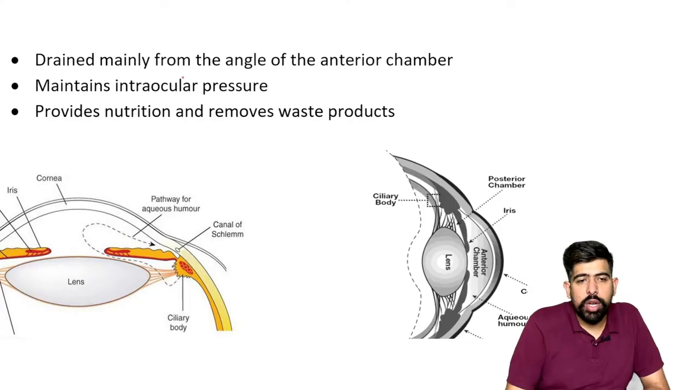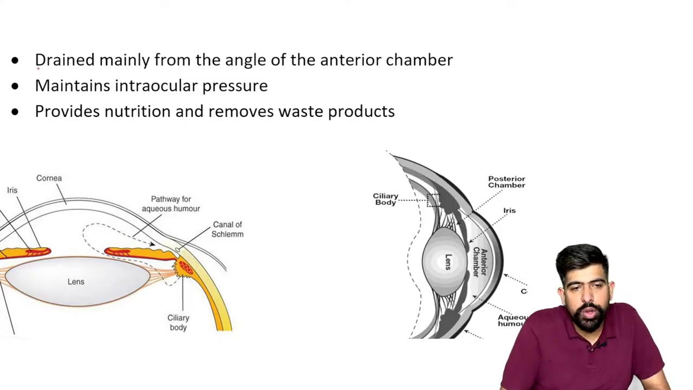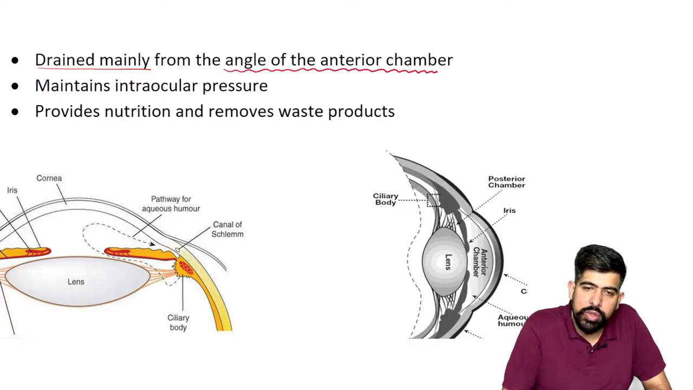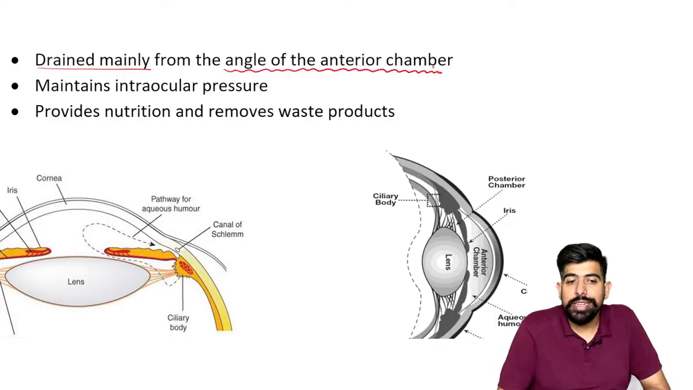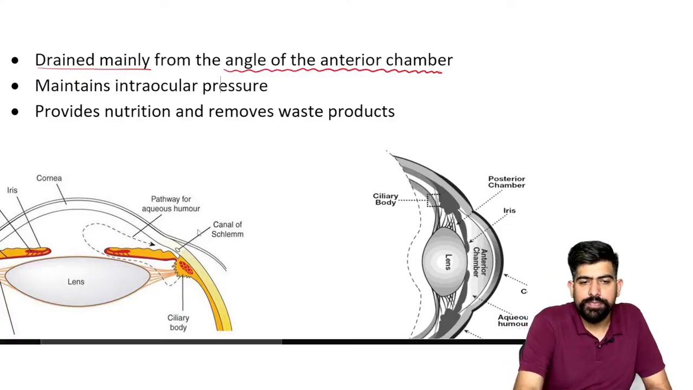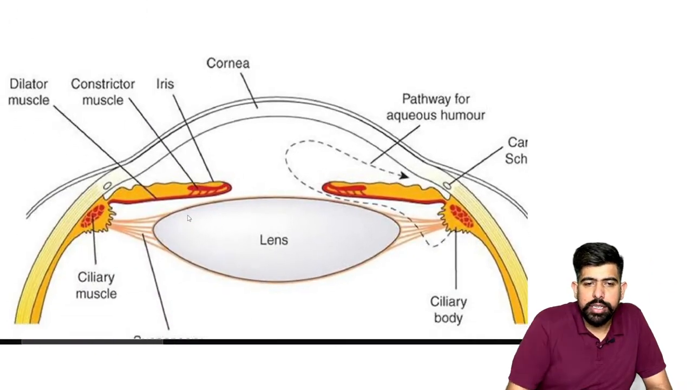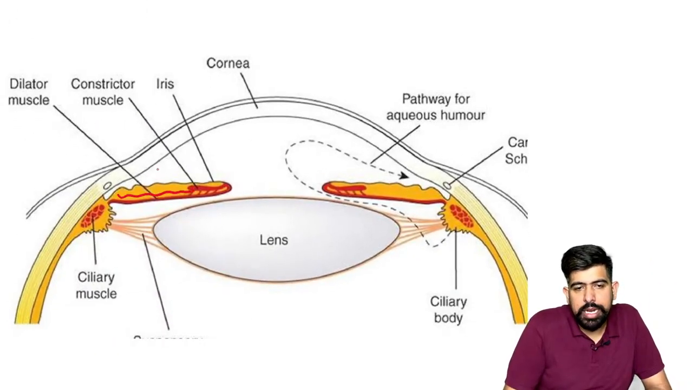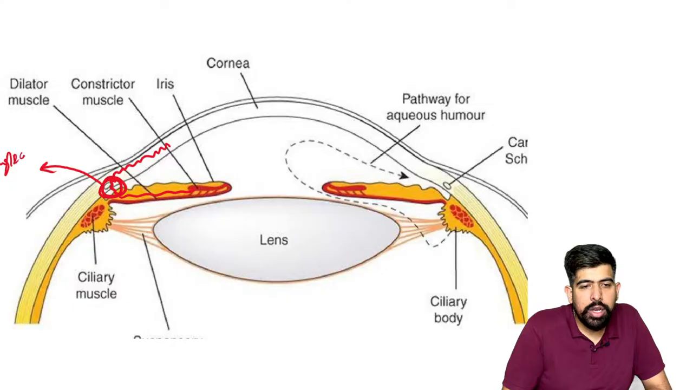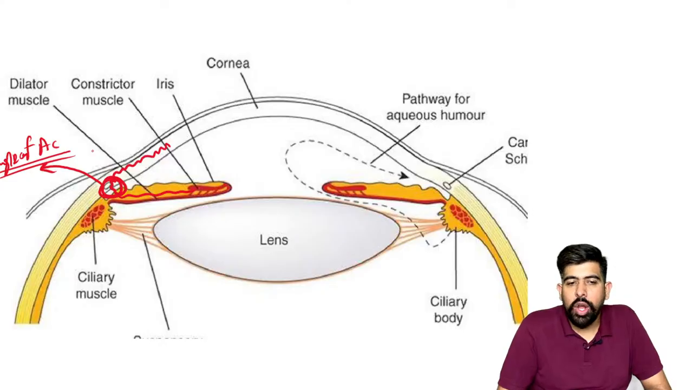Now what will happen with this? This is going to drain mainly from the angle of the anterior chamber. We talked about the anterior chamber. And what is the anterior chamber? This anterior chamber is between the iris and the cornea. This is the iris and this is the cornea. So this is the anterior chamber, and guys, please note, this is the angle, known as the angle of anterior chamber. From here the aqueous will drain.